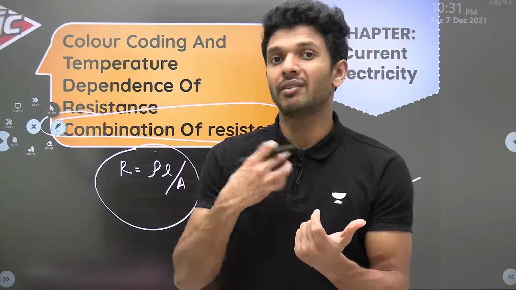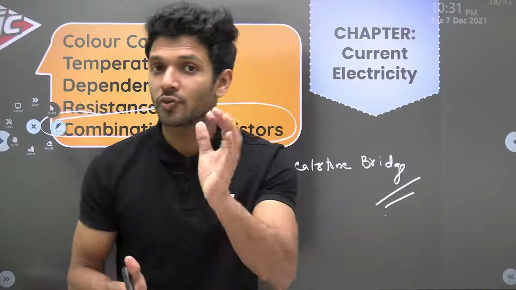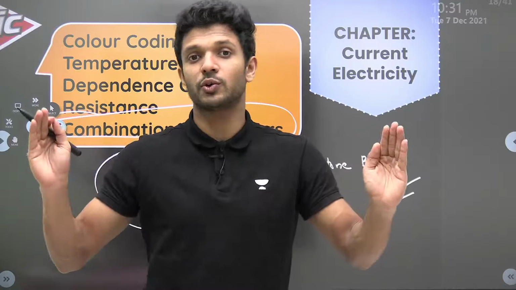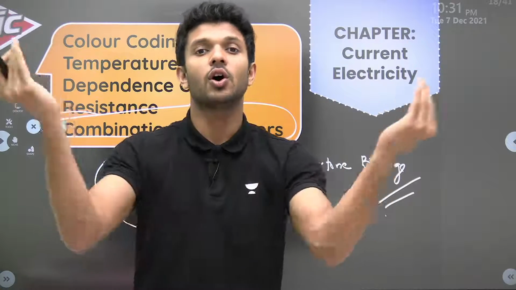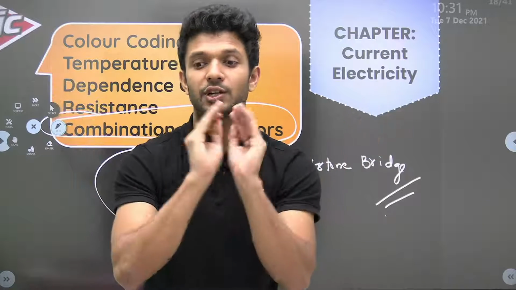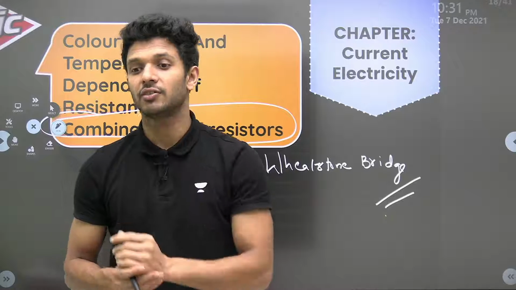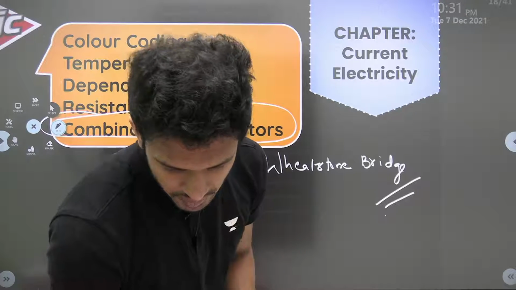And those who have attended my classes, I have told you the symmetry rule for finding the equivalent value of resistance. We have done so many problems on that also. So that is also important. So try to learn all these parts related to the combination of resistors and finding the equivalent value of resistance. This is another important topic, mere bachalog.